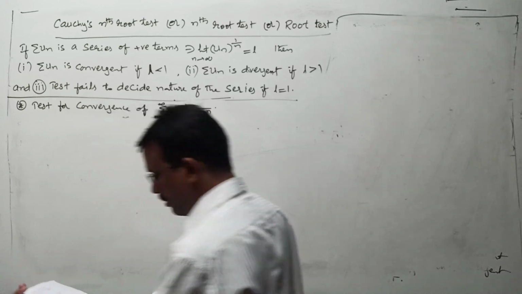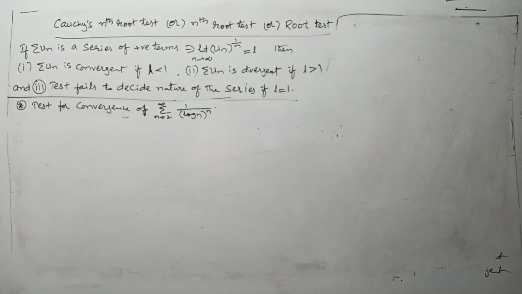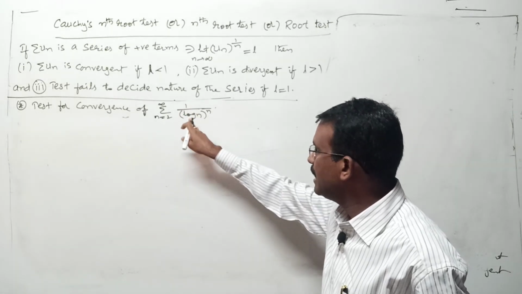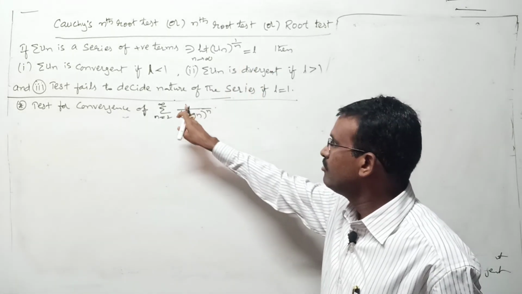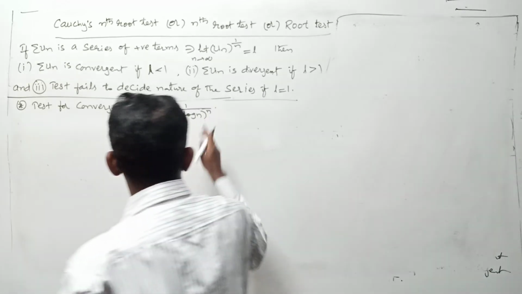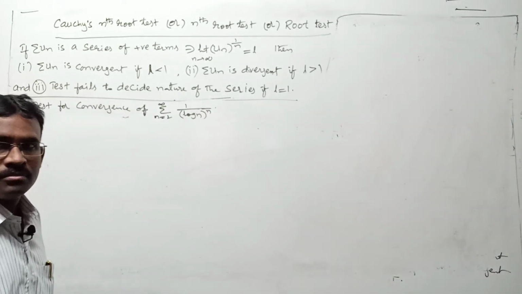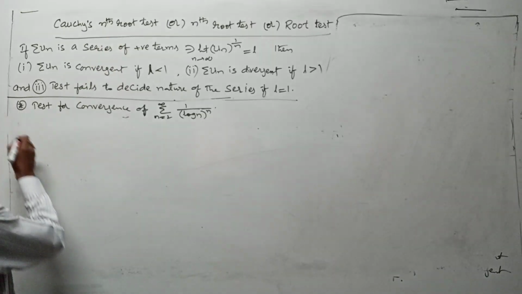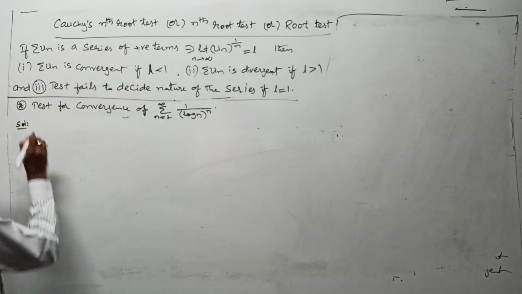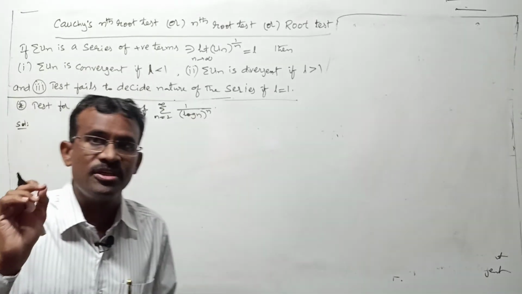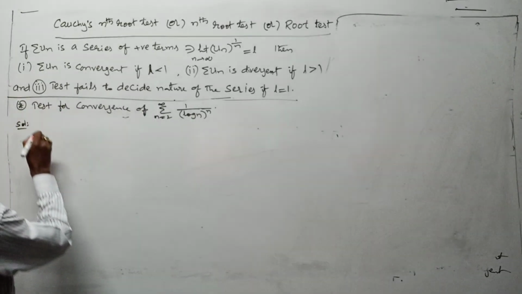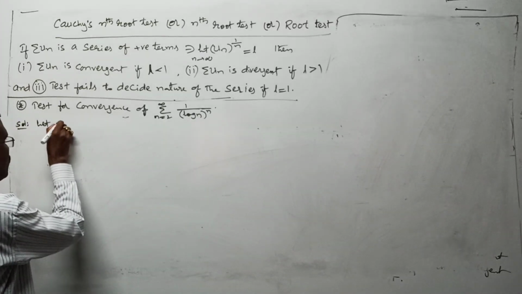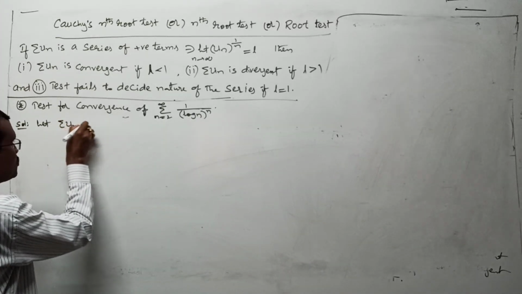Again, 1 by log n whole to the power of n you can write as (1 by log n) whole to the power of n also, because 1 can be written as 1 power n. Now the nth power term is there, that's why you can apply the root test, right? Recognition of the test is very important in the examination. While practicing, in each and every step you must concentrate on this. You must verify the test limitation.